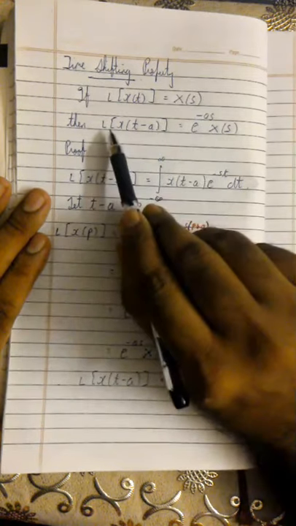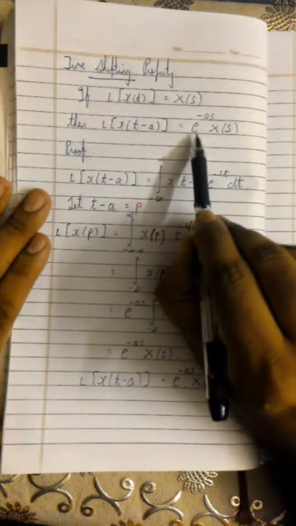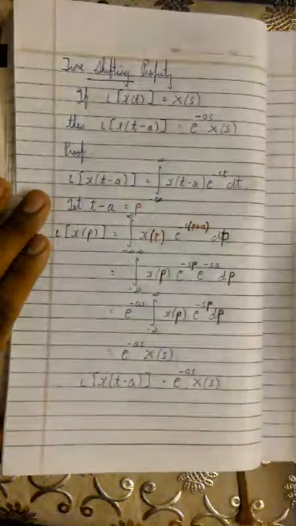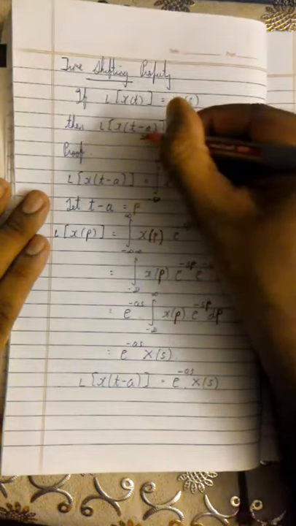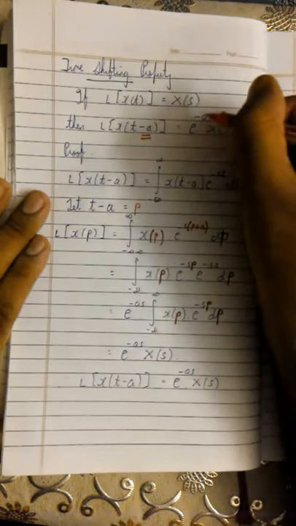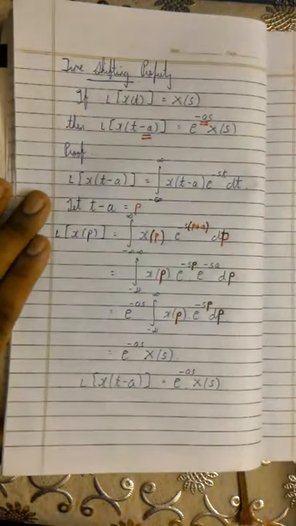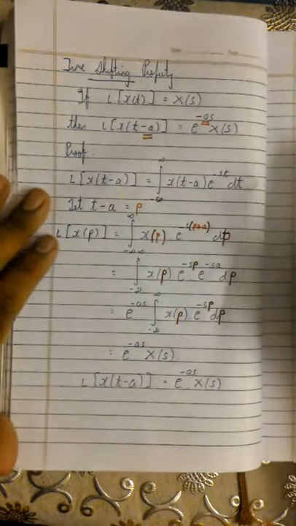That means the Laplace transform of x of t plus a is equal to e raised to plus as X of s. So whatever value or number you see over here, minus a or plus a, the same value will be at the power of the exponential function. Here is the proof of the time shifting property.